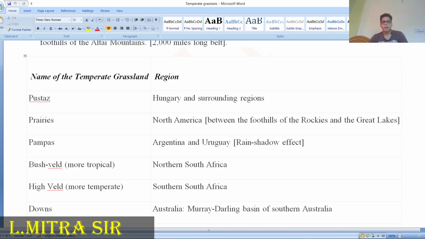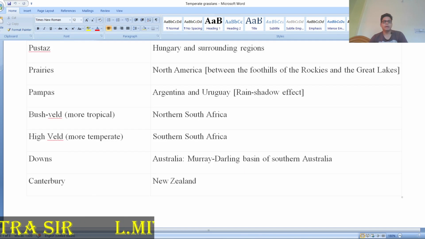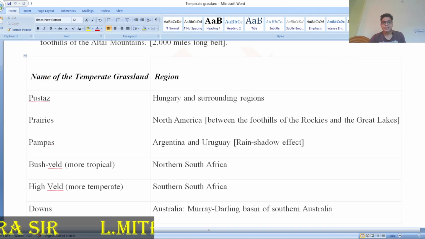The Bushveld can be found in northern South Africa, and the Highveld in southern South Africa. The Downs are found in Australia and Canterbury in New Zealand. So these grasslands are found in different parts of the world under different names.